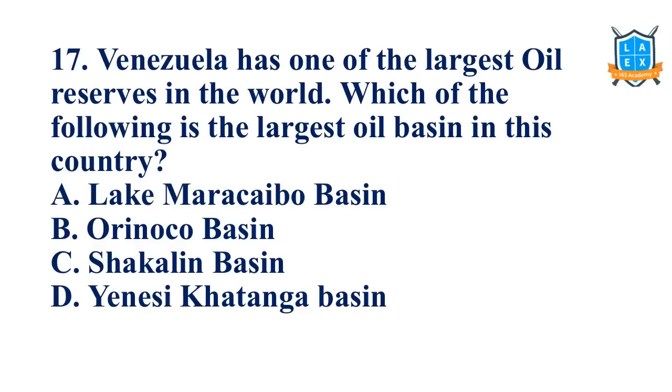Now, Venezuela has one of the largest oil reserves in the world. Which of the following is the largest oil basin in this country? Which one? Orinoco Basin. Lake Maracaibo Basin is there, but the largest one is Orinoco.